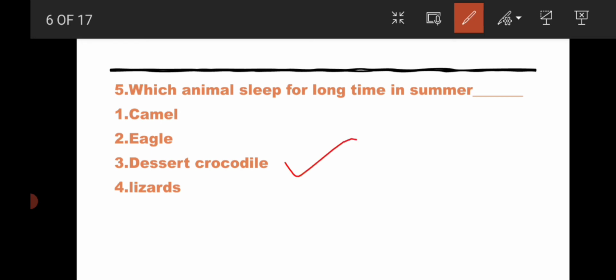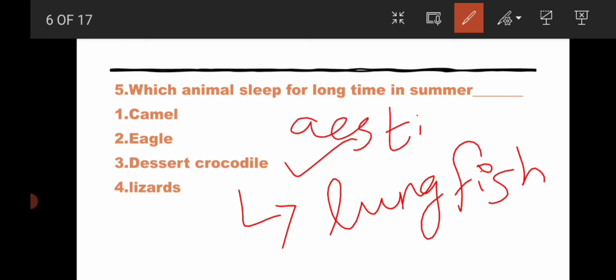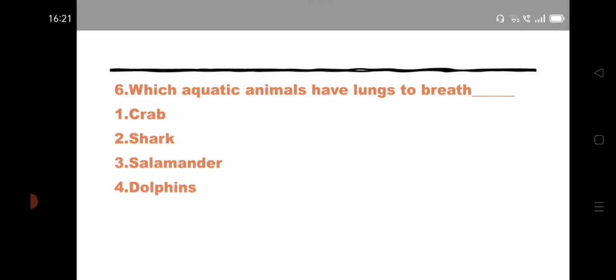So one more animal we have seen in this is lungfish. This lungfish has a special feature I have already taken in part 1. You can refer to it. The animals which sleep for a longer time, that process is called aestivation. You all know I have already taken aestivation. So this process is called aestivation. Coming for the next question.